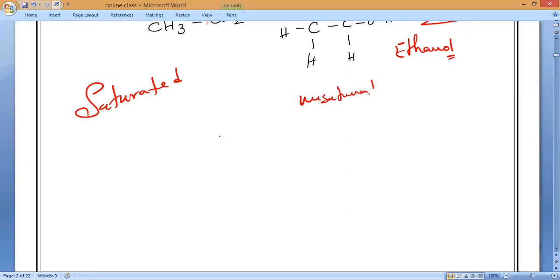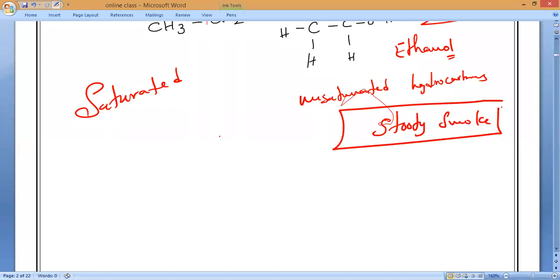Can you see the screen now? If it is an unsaturated hydrocarbon, definitely it will deposit soot. That is a black substance, sooty smoke, on the metal plate. If you rub it with the finger, you will get a powder-like substance.